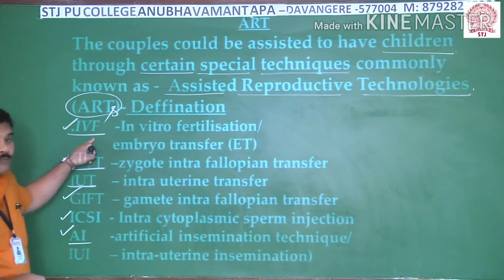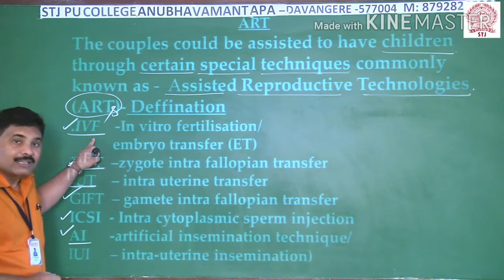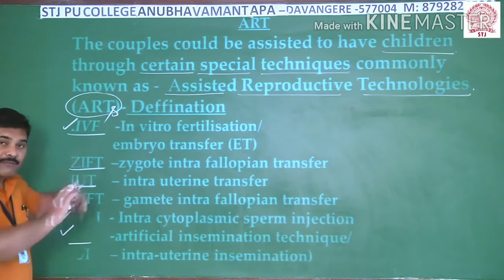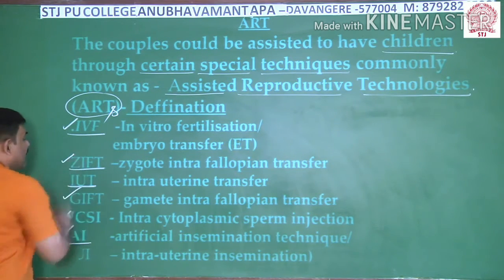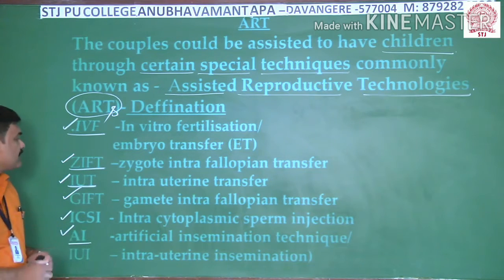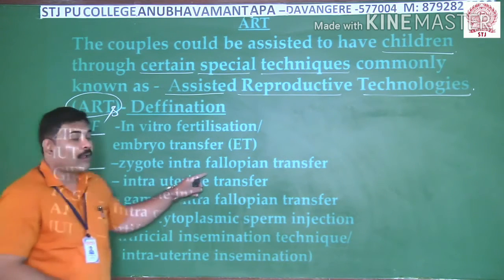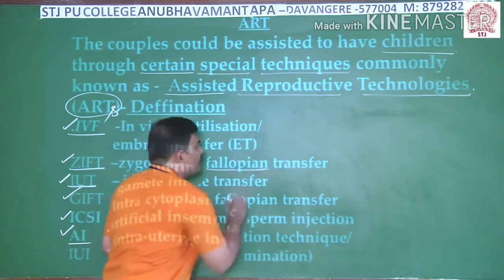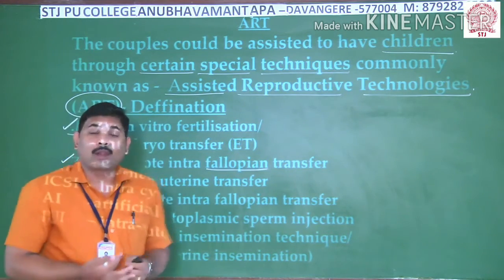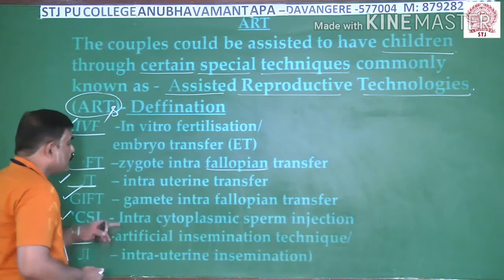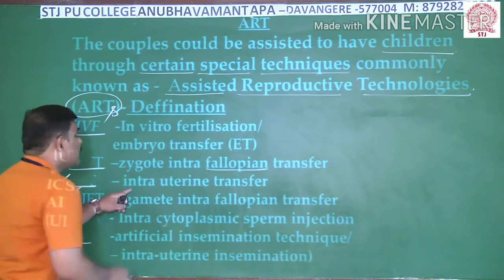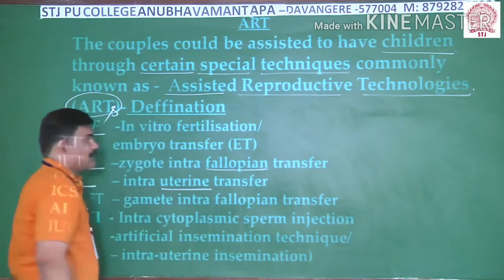Generally, whenever we go for test tube babies, IVF is followed by ZIFT and IUT. ZIFT stands for zygote intra-fallopian transfer, or we can have another method, intrauterine transfer.